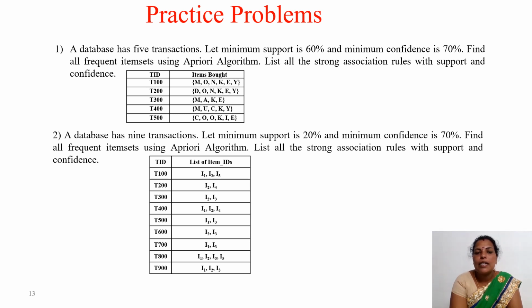Then for this data set, we have 9 transactions, and the minimum support given is 20%. Here also you have to find the minimum support count. Check whether 2 divided by 9 gives 20% or not, or 3 divided by 9 gives above 20%. Always it is greater than or equal to; you have to keep this in mind. And while extracting the strong association rules, you have to consider the minimum confidence. You practice these two problems, then you will understand this Apriori algorithm better.